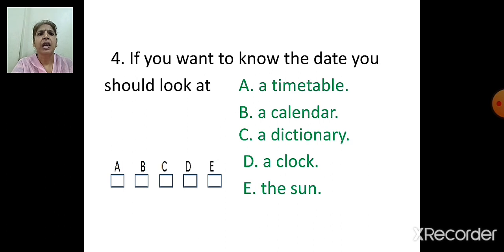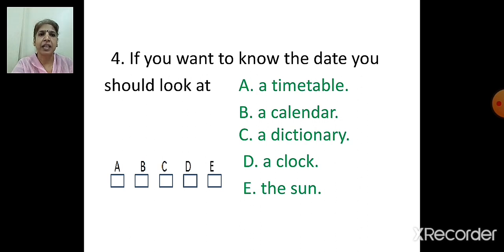Next one. If you want to know the date, you should look at dash. A. Timetable. B. Calendar. C. Dictionary. D. A clock. E. The sun. If you want to know the date, you should look at a timetable. So we look at timetable for date? No. A calendar? A dictionary? Dictionary, no, where the words are there, we find the meaning and so many things are there. A clock. Clock shows time.